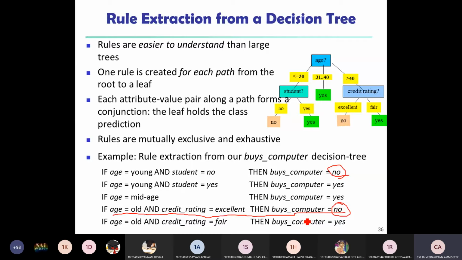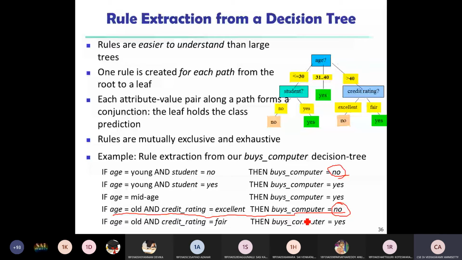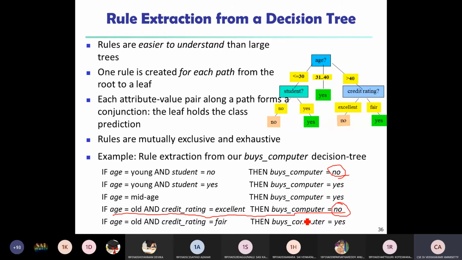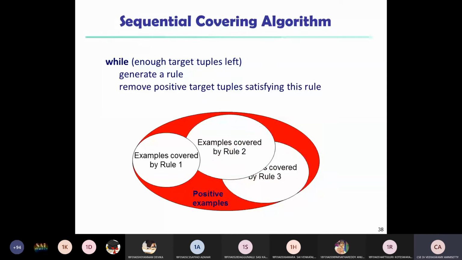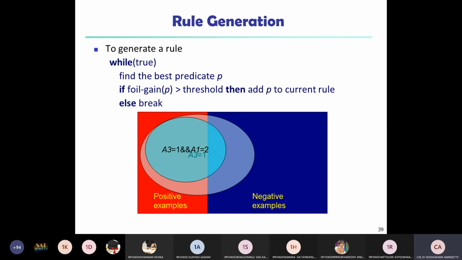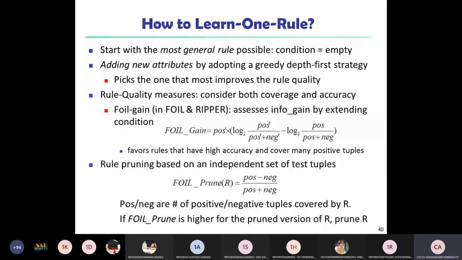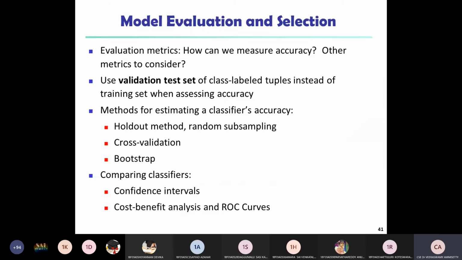So what rules are we writing? Based on the rules, we can classify either positive rules or negative rules. Positive rules are where buys a computer should be yes. Negative rules are where buys a computer is equal to no. You have to classify from the different kinds of rules generated from the decision tree. So this is what we cover for sequential covering of rule generation. For example, if three rules are positive, or one rule is positive and the second rule is negative. So like that, we have to cover n number of data processing models.